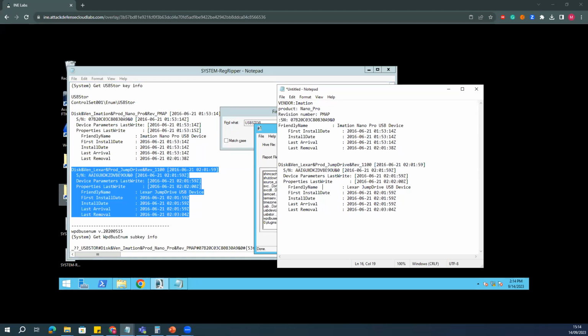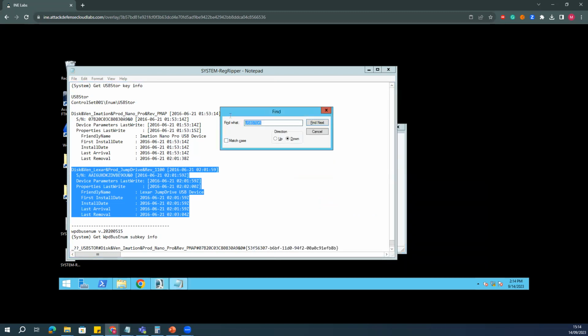Now, from this particular result, it's clear that each device was removed exactly 1 second after it was first connected to the system, within a fraction of a second. So now we need to check the drives related to the USB that have been used on this particular system. This can be checked by going to the location we call mounted devices. So if I search here,